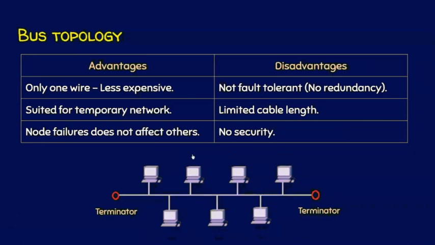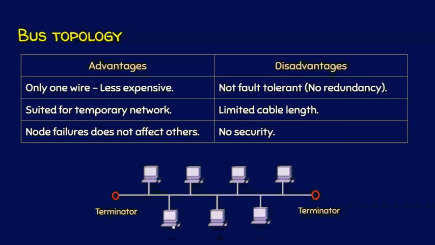At the same time, if this node wants to send some data to this node and there is a problem in this line, communication here can take place, but the communication between these will not happen. Why? Because this is not dealing with any alternative technique. The only way for this computer to reach this computer is this line and there is no redundant line. And that is why this network is not a fault tolerant network.